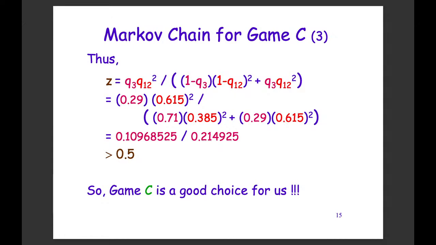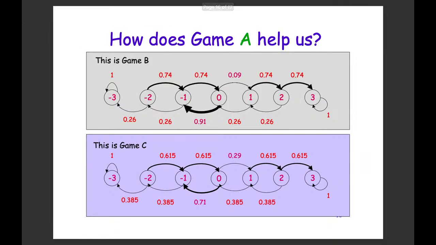So by using a fair coin to decide whether we play game A or game B each round, we are turning 2 bad games into a good game for us. And then what is actually happening? Okay, so actually we are saying that although game A is bad for us in the long run, if we play this alone, game A is actually helping us a little bit.